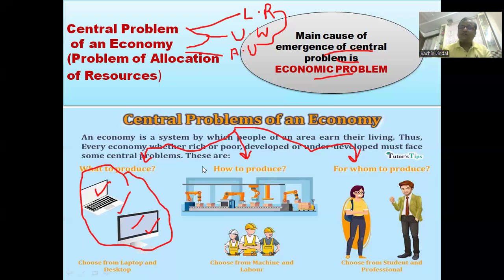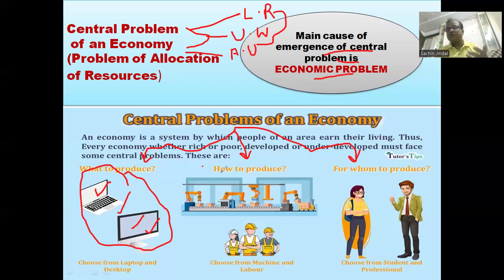Okay, students. So like this, in real life, we have limited resources. A producer has limited resources. So the producer has to think what goods and services should be produced. Once the resources have been exhausted, the producer will not have resources to produce the other good which is being demanded by the consumer. And in that case, the producer has to suffer loss because the product the producer has produced is not in demand in the economy.